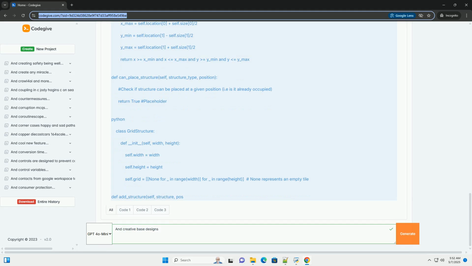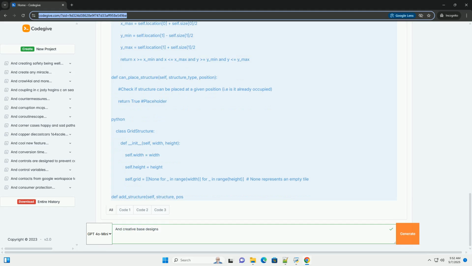One: grid-based, or tile-based. Concept: divide the base area into a grid of tiles. Each tile can hold a structure or be empty. This is common in RTS games and tower defense games. Implementation: use a 2D array, or 3D in some cases, to represent the grid. Each element in the array stores information about the tile, for example what structure is on it, if it's walkable, its defense rating. Advantages: simple to implement, easy to check adjacency and pathfinding.